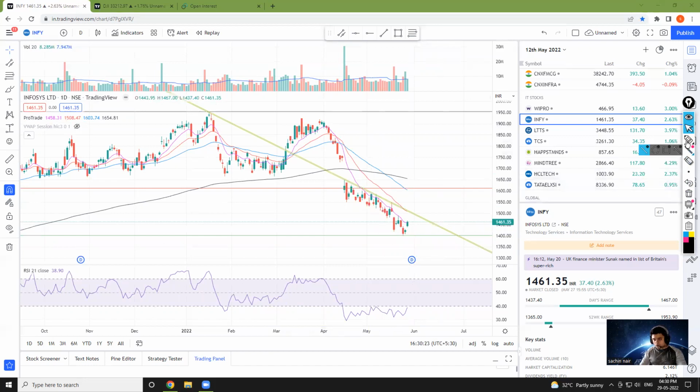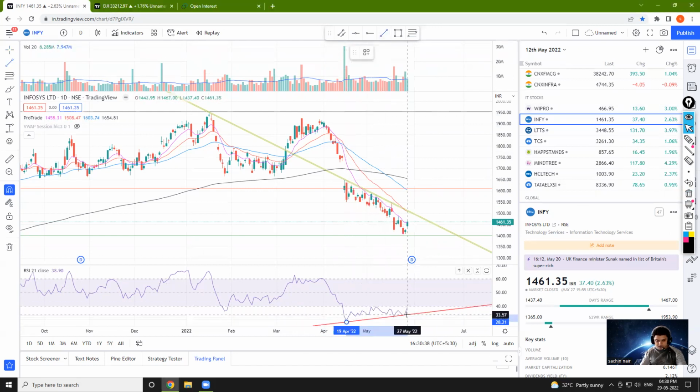Now, talking about strength, you can see right from this point there has been a fall, but RSI has been upward inclining. If you see from the bottom to here, it has been upward inclining, and here the price has been declining.